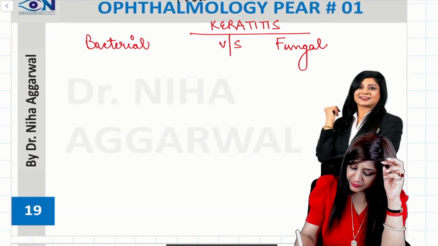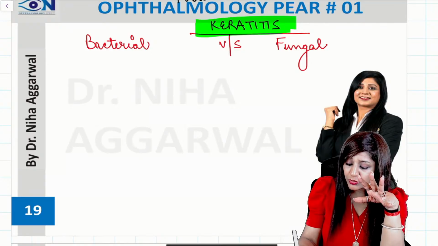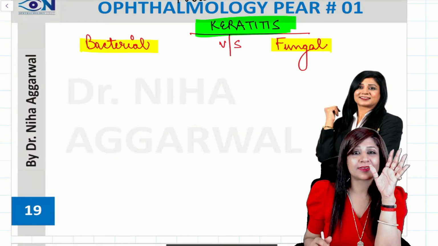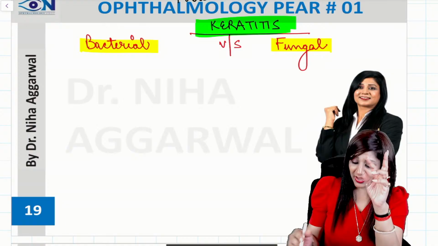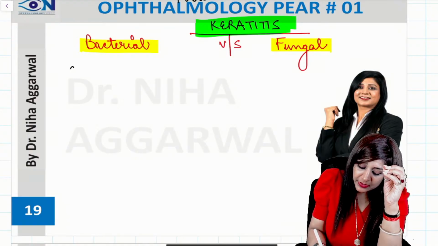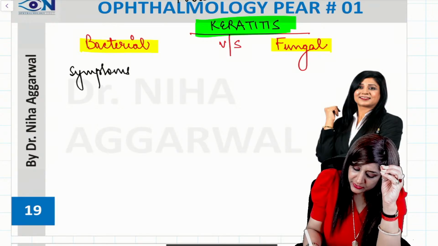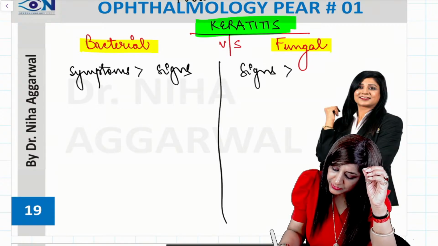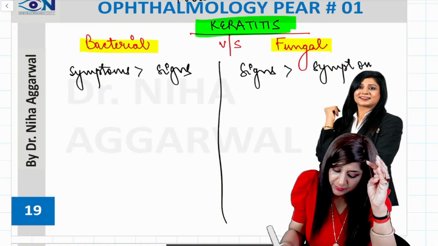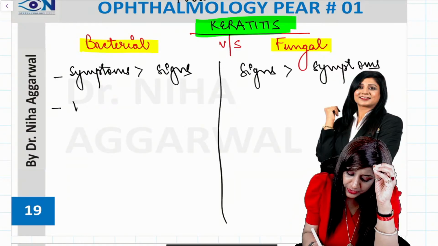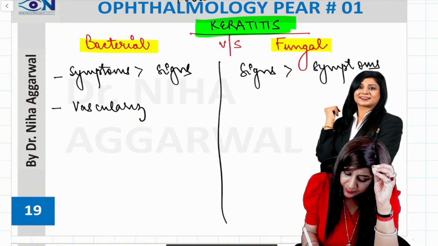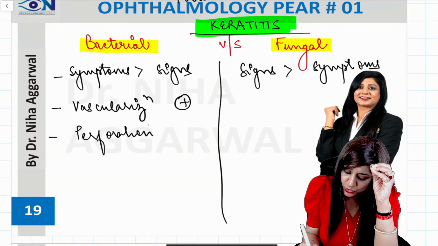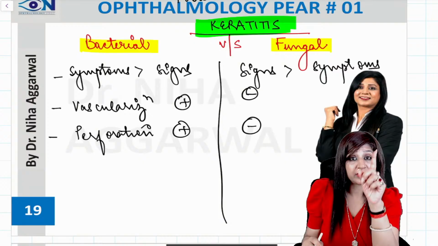Then we have the keratitis. In keratitis, most of the times they are asking the question on fungal keratitis, and most of the times they are confusing with the bacterial symptoms. So that is why I took the advantage of both. See, in bacterial always remember that symptoms are more than signs, and in fungal, signs are more than the symptoms. First important thing. Then number 2, in bacterial you will have a lot of vascularization, and because of this vascularization we will have a lot of chances of perforation also, while both are absent in fungal ulcer. Another important thing.